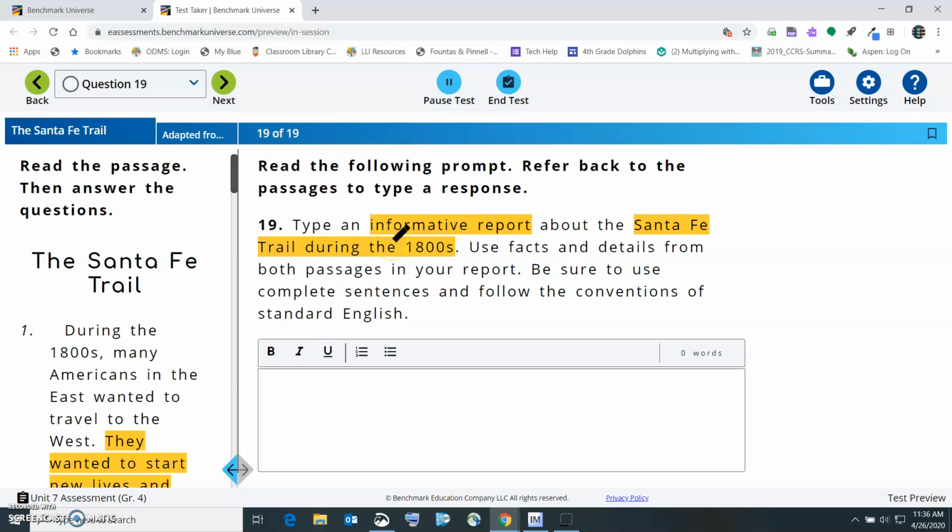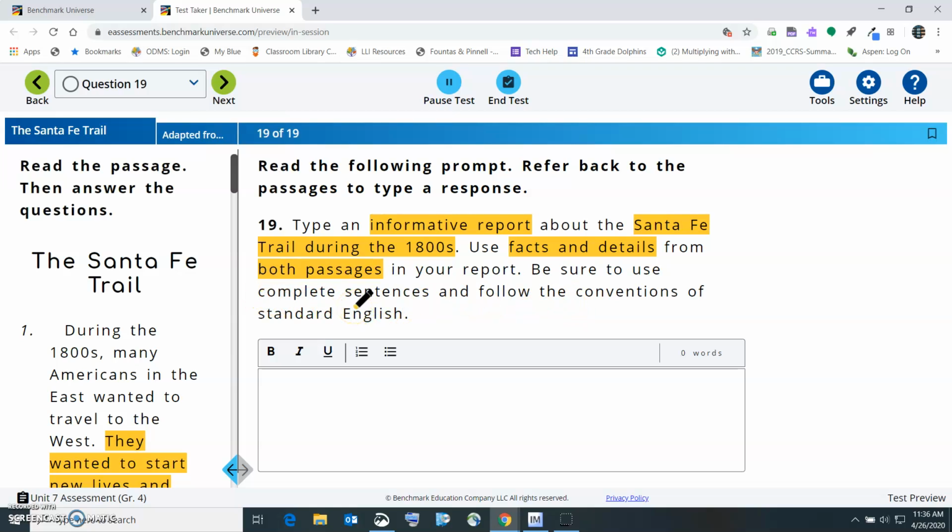So you're going to go back and you're going to look at all the things that you highlighted and what can you tell us about the Santa Fe Trail? Use facts and details from both passages. Be sure to use complete sentences and follow the conventions of standard English.